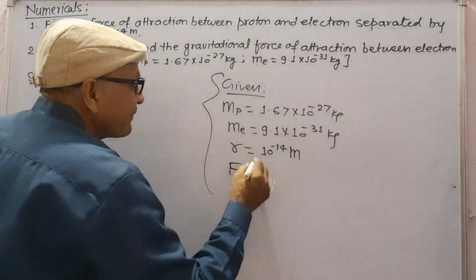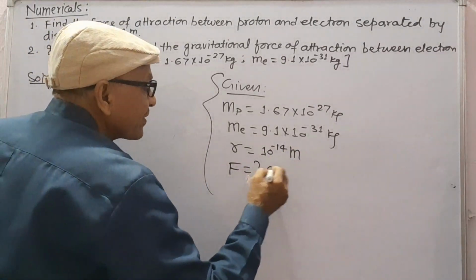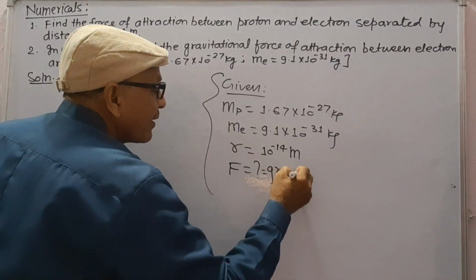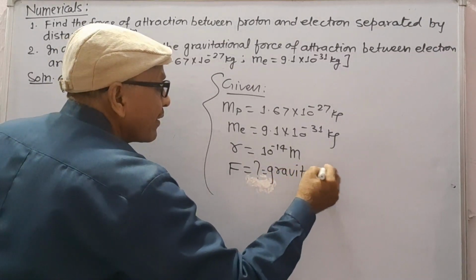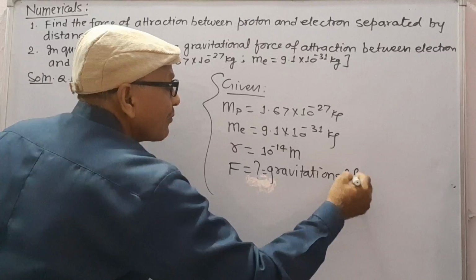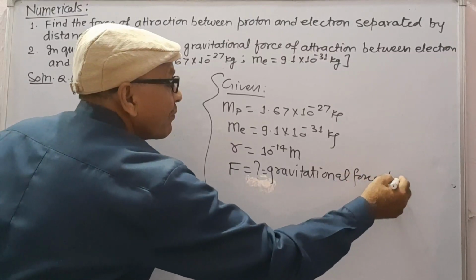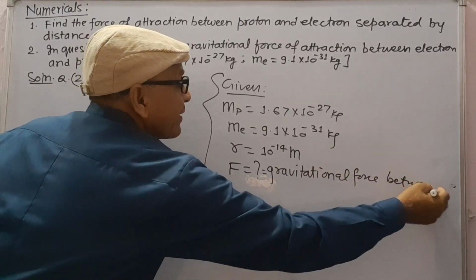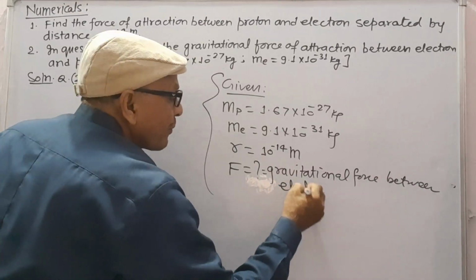We have to find F, gravitational force between electron and proton.